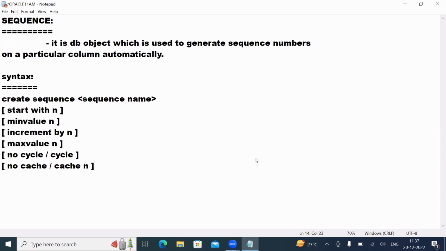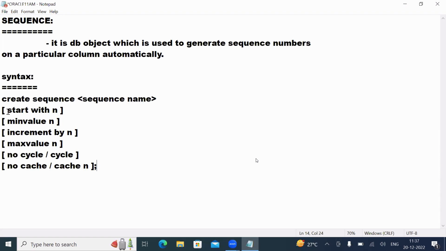So guys, whenever you want to create your sequence as per your requirement, you need to design your sequence object on particular table columns. Then all these parameters you can customize. Customize means as per our requirement, we can change. Now let me see the properties one by one.